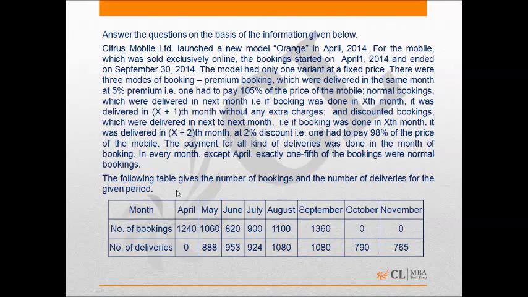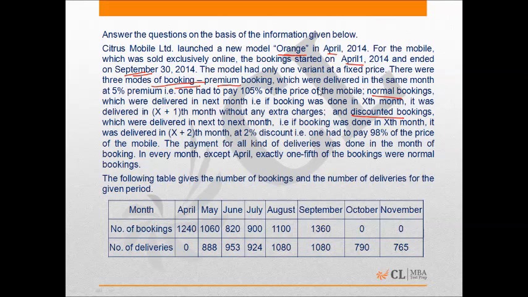Let us take the very first set of LRDI section. So a new model of mobile named Orange has been launched in the month of April. For the mobile, there are three modes of booking available, right? And the booking can be done only from April to September. So three different types of bookings were premium bookings, next is normal booking, and one is discounted booking, right?